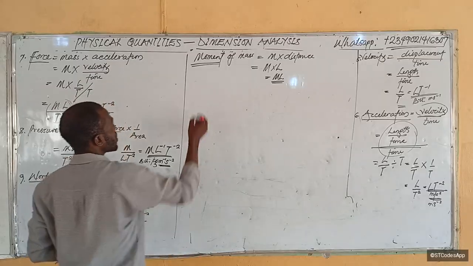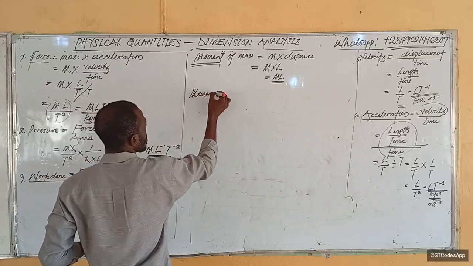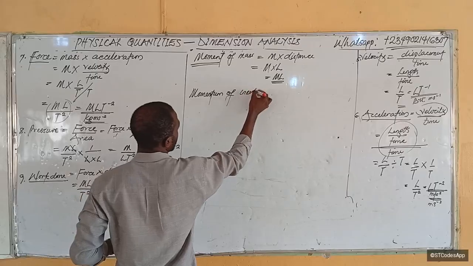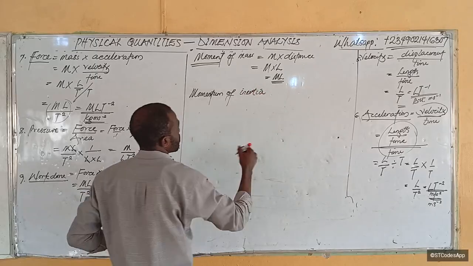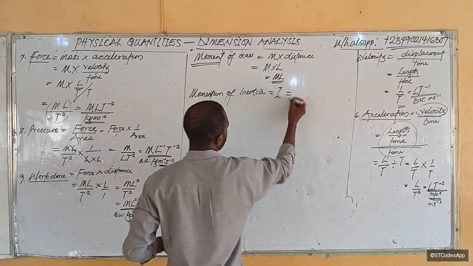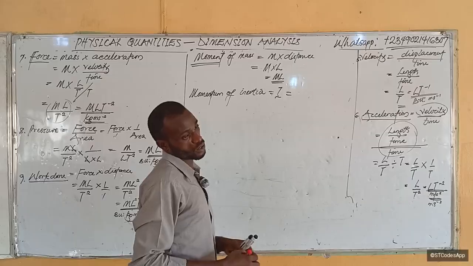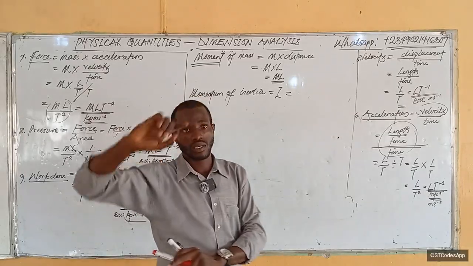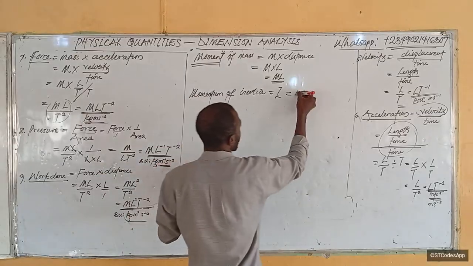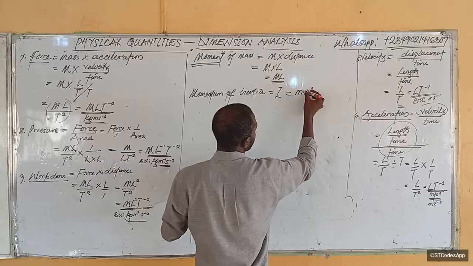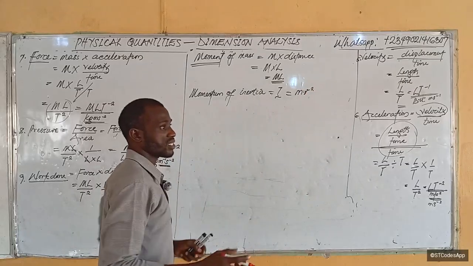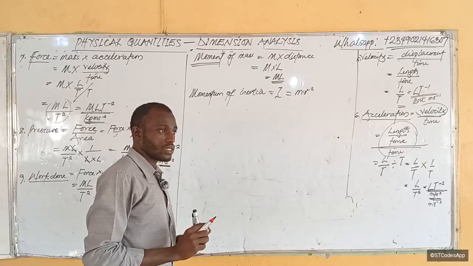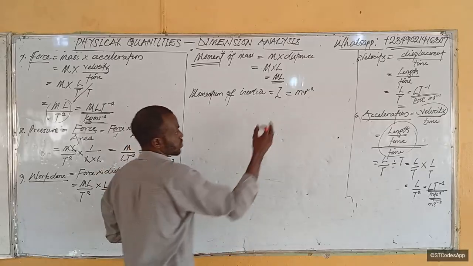Now, how about moment of inertia? Moment of inertia, I, is given by the product of the mass of the body and the square of the radius about its axis of rotation. So that will be mr squared. Now, radius is also a type of distance, right? Distance from the center to the circumference. That's what radius is.